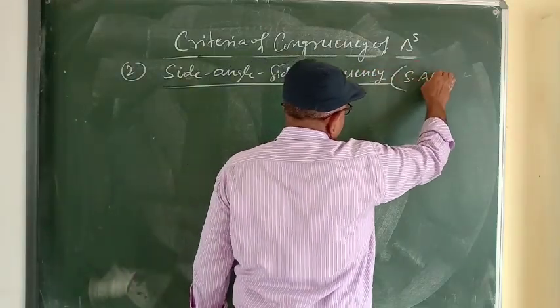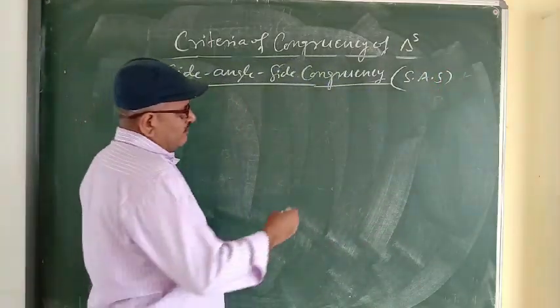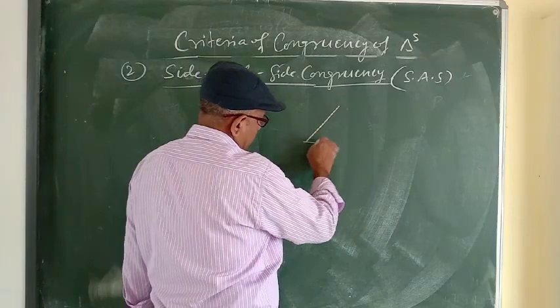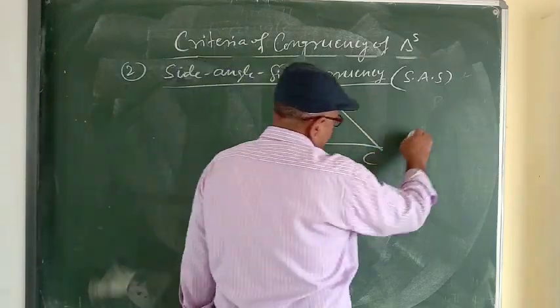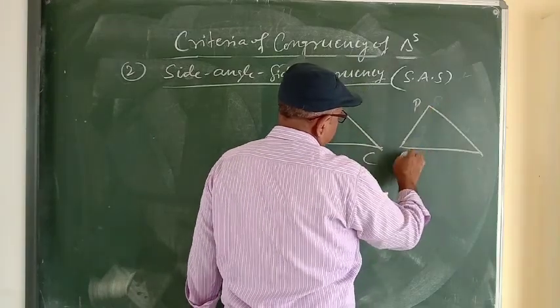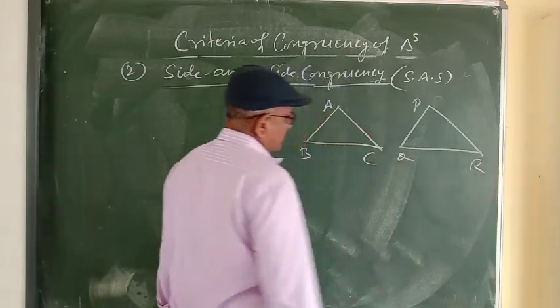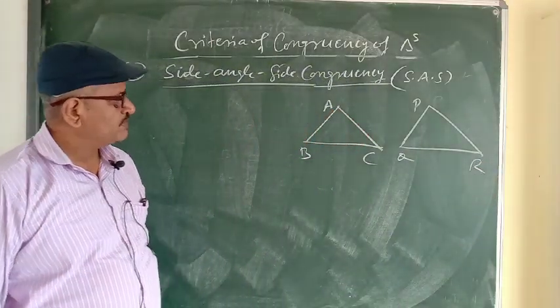We write it SAS. Side angle side. Again we will take two triangles. One triangle is ABC, another triangle is PQR.